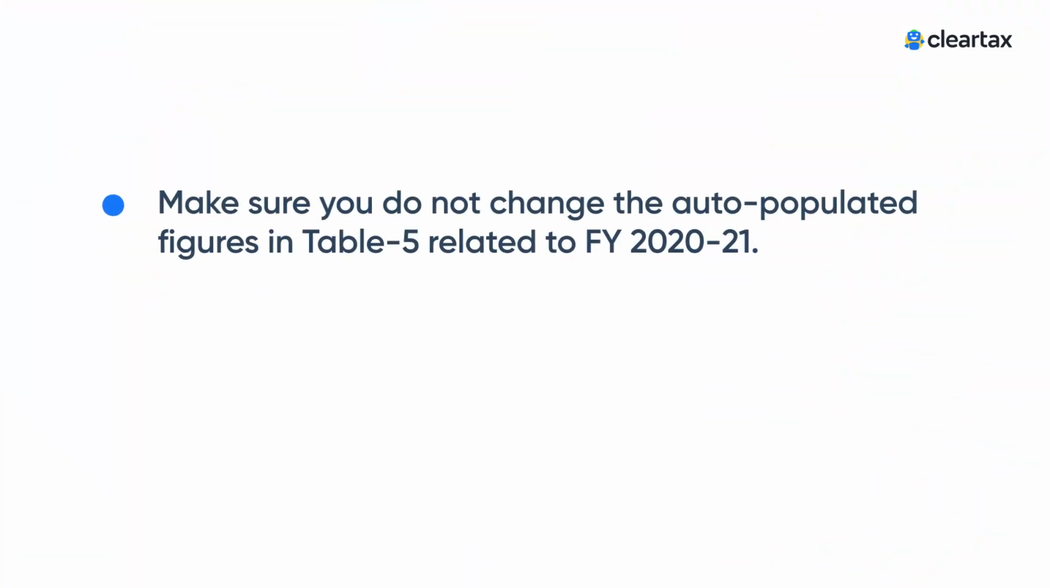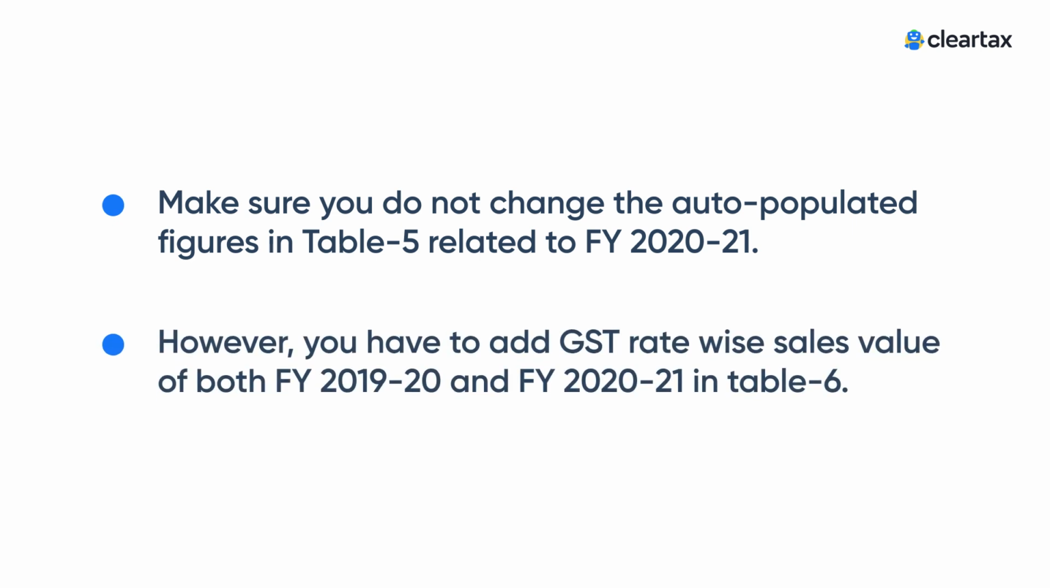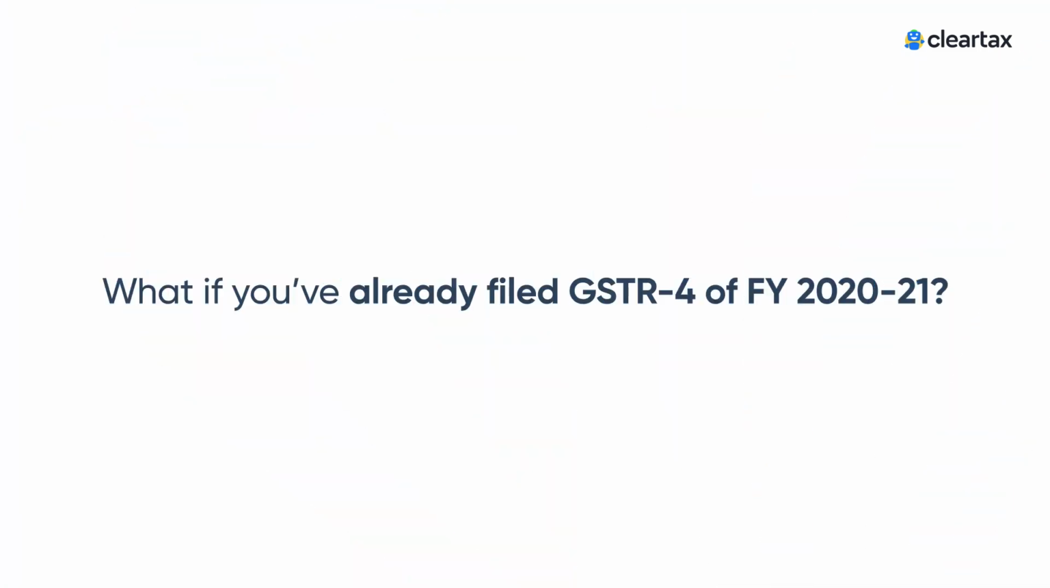Make sure you do not change any figures in Table 5 of GSTR 4 for the financial year 2021. However, you have to add the tax rate wise sales of both financial years 1920 and 2021 and enter it in Table number 6. This way, you can adjust the negative liability related to financial year 1920, and finally, you can proceed with filing CMP 08 for the quarter April 21 to June 21 without any issues. What if you have already filed GSTR 4 of financial year 2021?